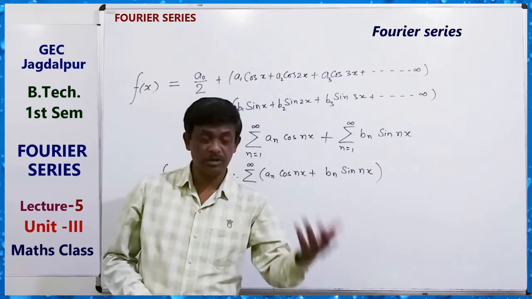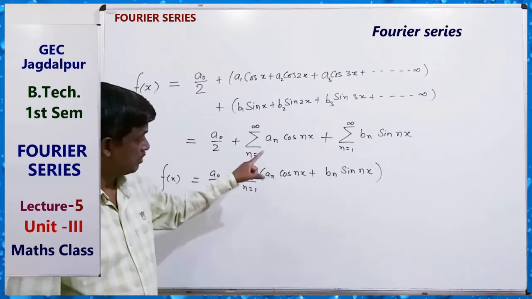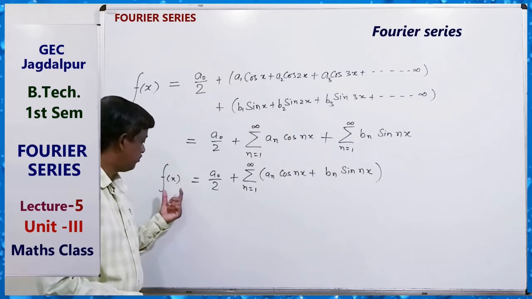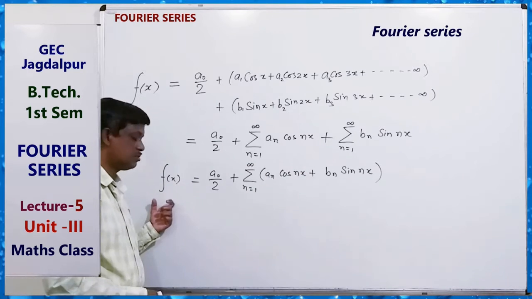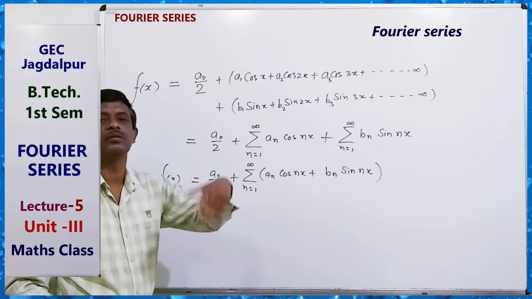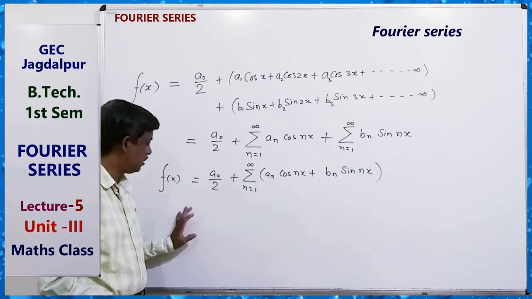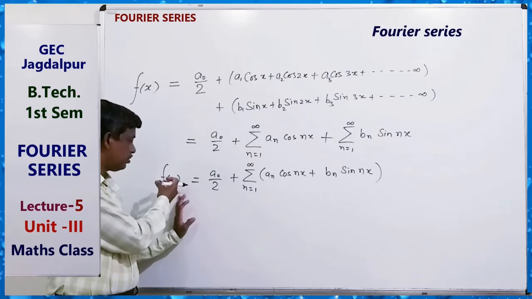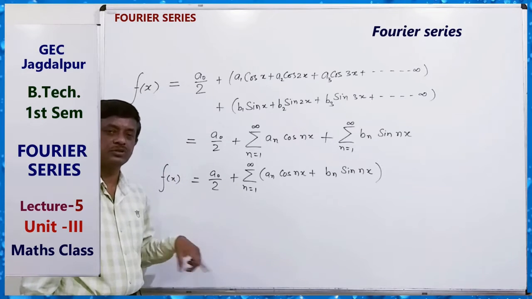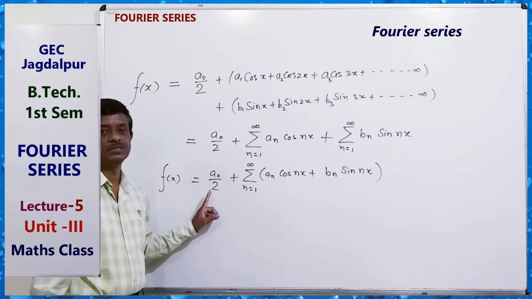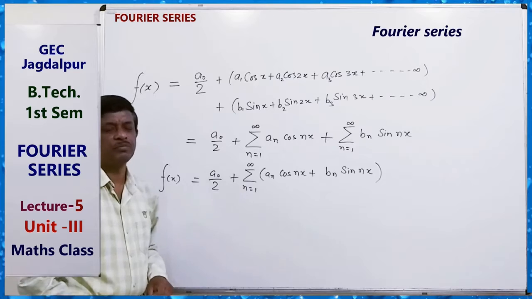That is, for a discontinuous function also we can find the series expansion, if the function is discontinuous at a finite number of points. And this Fourier series is very, very important.